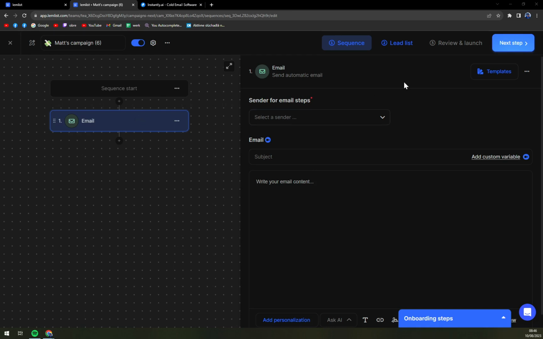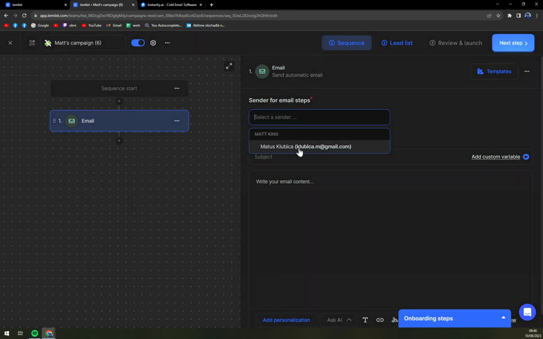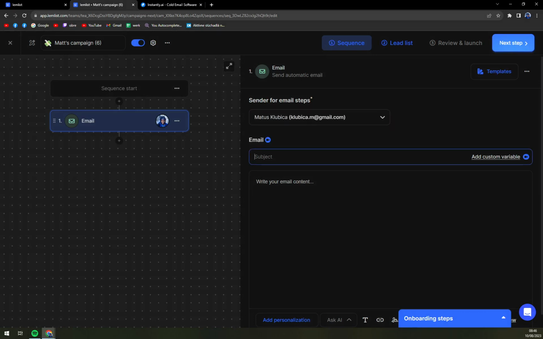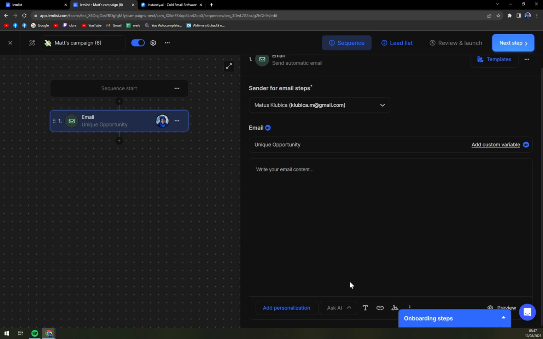So first one is email. Email sender. I'm gonna be the one who sends the email. Subject of the email, let's go with unique opportunity, and write your content. There are a couple of things that we need to really watch out for. For example, if you can add files into your email without purchasing a premium version of a product.